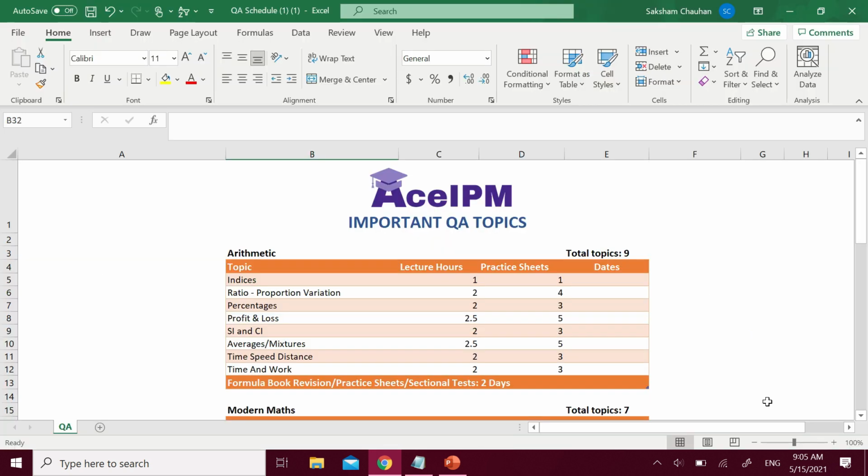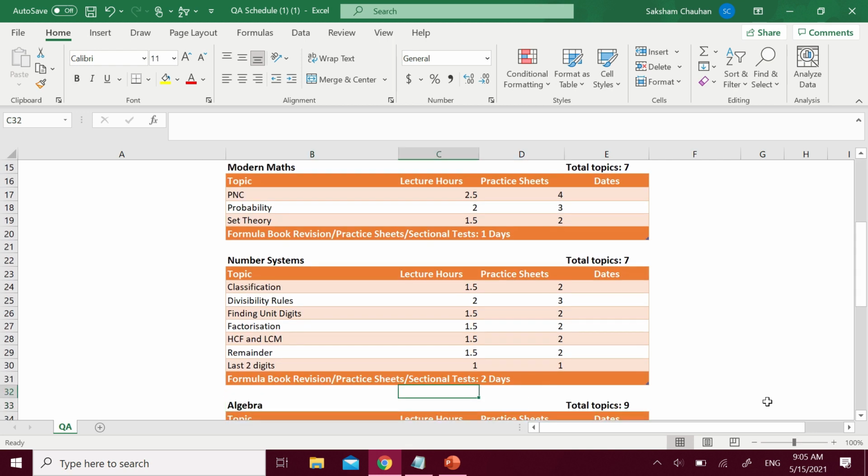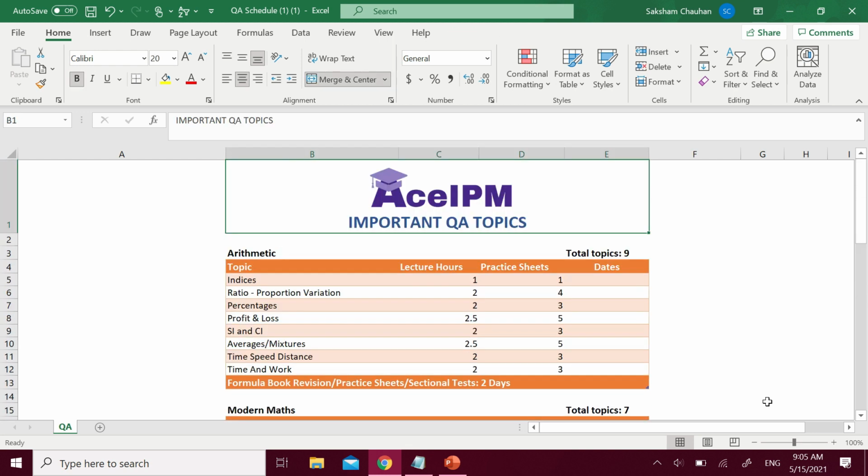So this is a list of important QA topics. Ignore the lecture hours and practice sheets; that is for our own students who are part of our crash course. Let's focus on the topics first. If you give any exam outside of IIM Indore's IPM, like DU JAT and NPAT for Narsee Monjee, all these exams will have a basic level of math which is restricted till class 10th level. They are predominantly based on questions on arithmetic and number system and also some of PNC, probability and set theory.